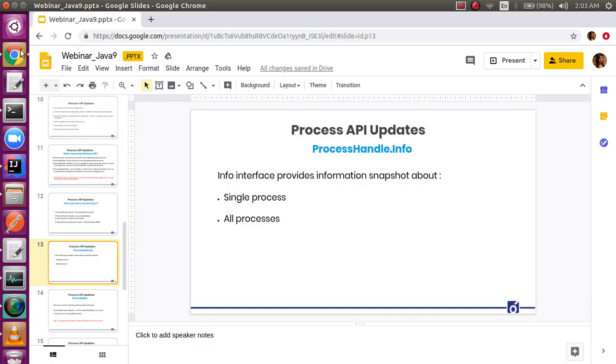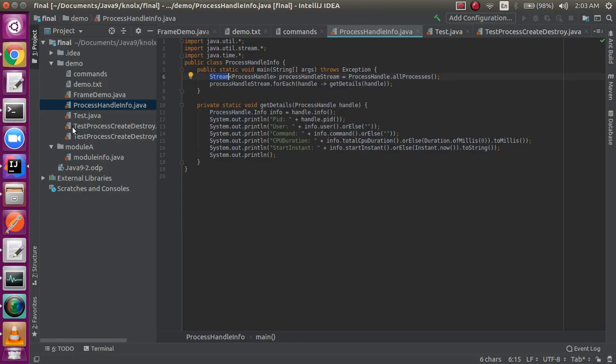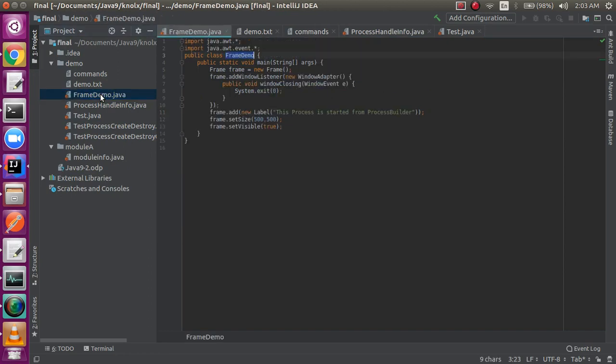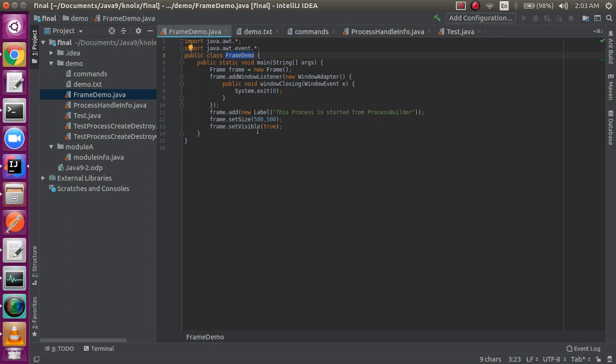Now what next did we learn? We learned that you can use a process builder to make up operating system processes. So for that we have a demo. There you go. It is actually using a frame demo.java file. What this file contains is GUI code. You need not worry and go into details.